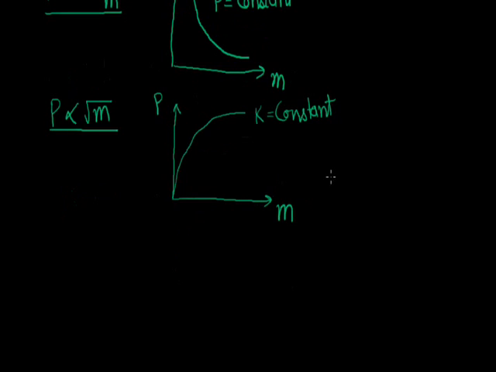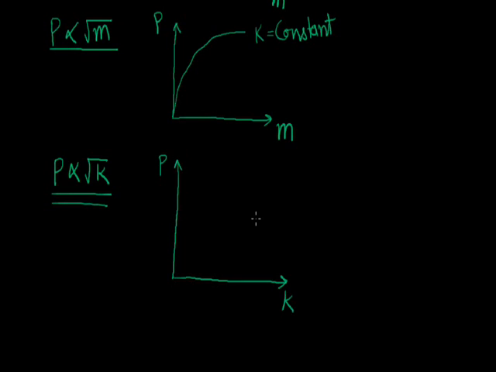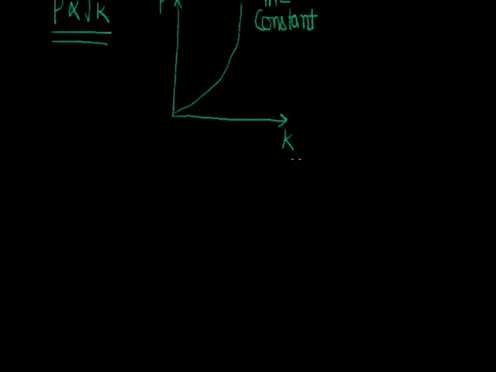Now third, we also know here momentum is proportional to root K. So as we plot a graph between momentum and kinetic energy, we get this, like this, at constant mass. So these are 3 points about kinetic energy.